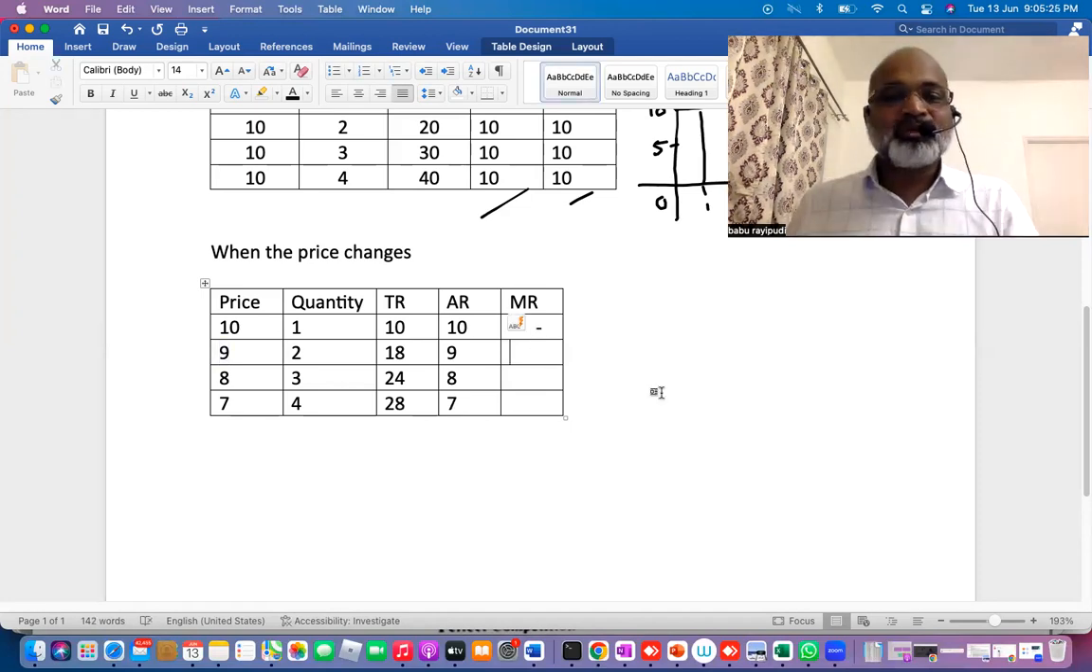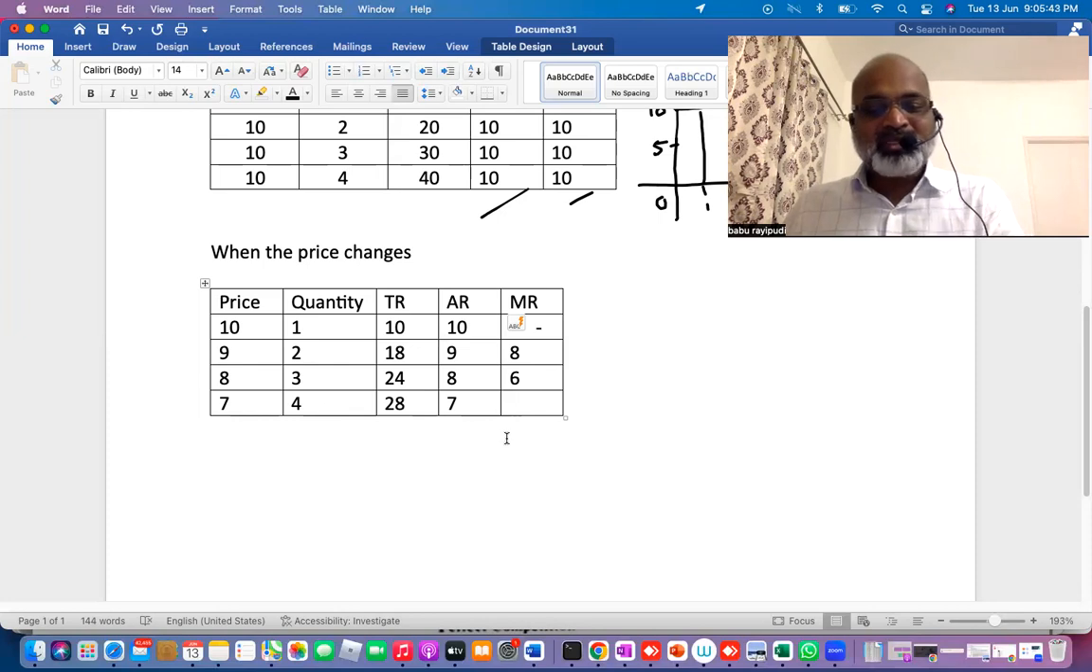If we look at the marginal revenue, 18 minus 10 divided by 1, so it is 8. Then 24 minus 18 divided by 1, it is 6. And 28 minus 24 divided by 1, it is 4.